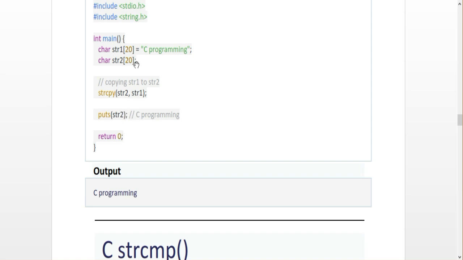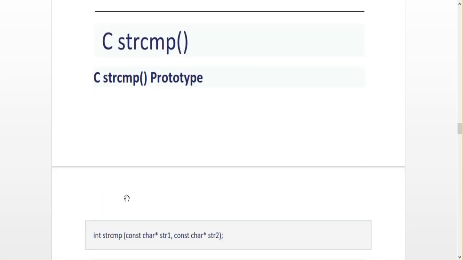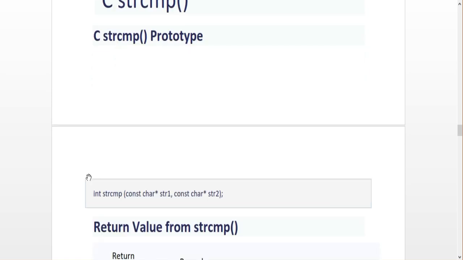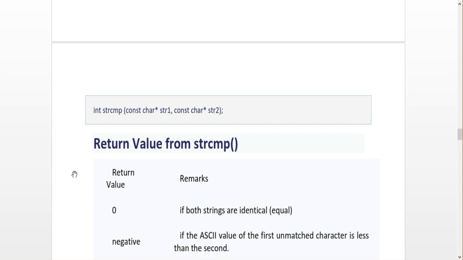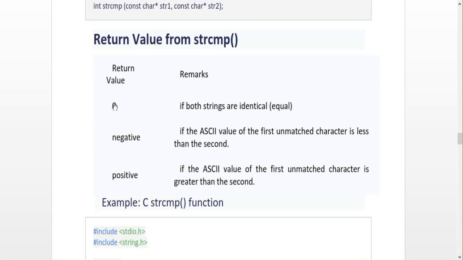And the next functionality is strcmp, that is the comparison prototype. The comparison prototype checks whether two different strings are equal or not. If it is equal, the return value will be 0. If the strings are identical or equal, the value will be 0.